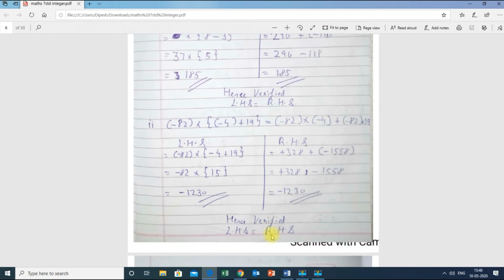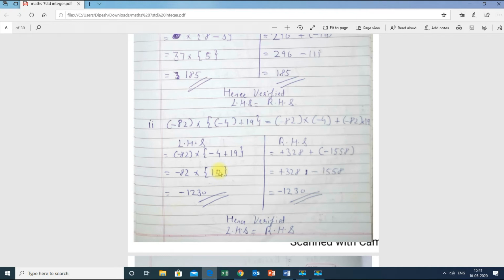Next, the same type of sum we have to verify again, very easy to solve. First I will solve the left hand side, then I will solve the right hand side. On the left hand side, first I have to solve the round bracket, because as per the rule, after the bar bracket comes the round bracket. So I will write minus 4 plus 19, because there is nothing to solve in the round bracket, therefore I will remove the round bracket and write minus 4 plus 19. Now minus 4 plus 19, we know that it is 15. So I wrote 15 over here.